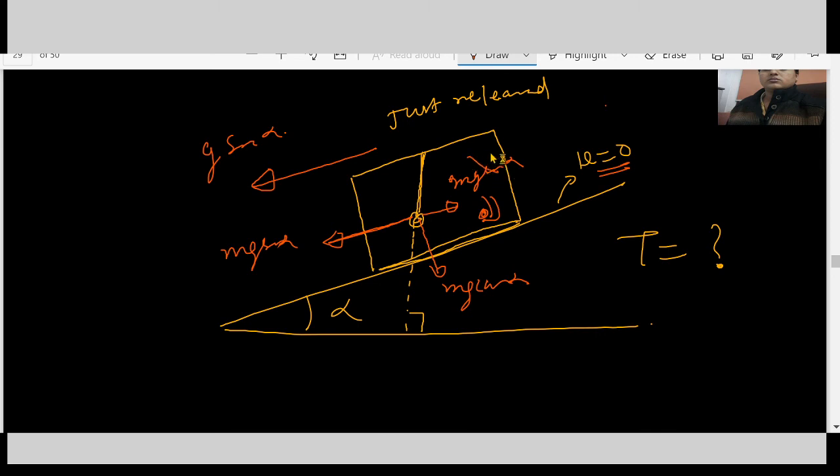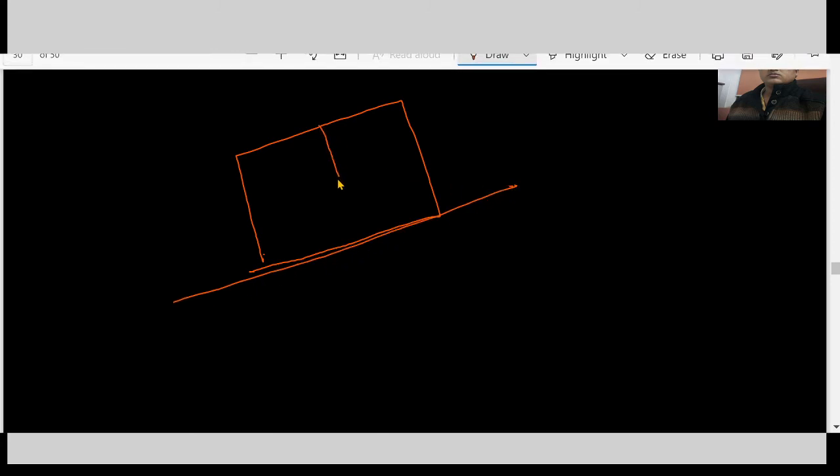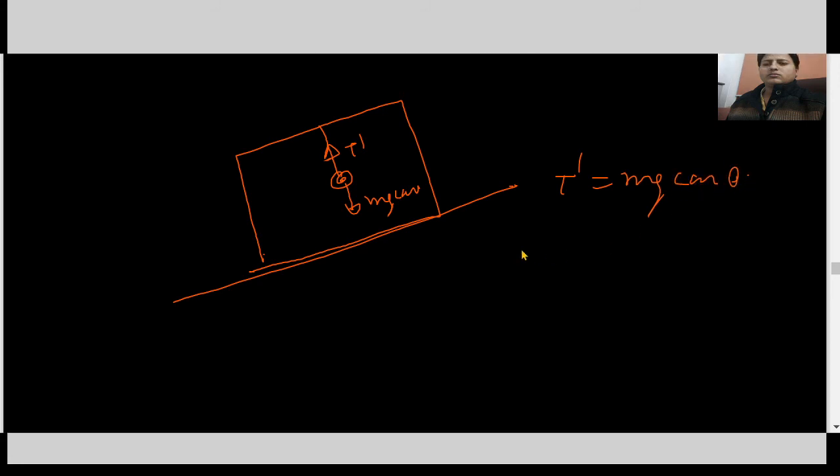So mg sin alpha gets cancelled. Only one component exists, and that component is mg cos theta. So the body has only two forces, tension and mg cos theta. So tension is balanced by mg cos theta. What is T dash over m? T dash over m is g cos theta.